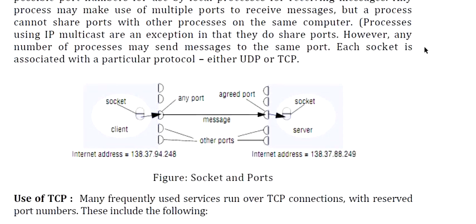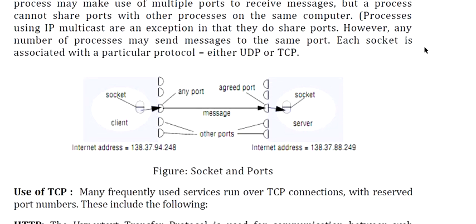So in this diagram we can see the concept of communication through the socket, where the socket of one machine, on the left hand side, is communicating with the socket of another machine on the right hand side.